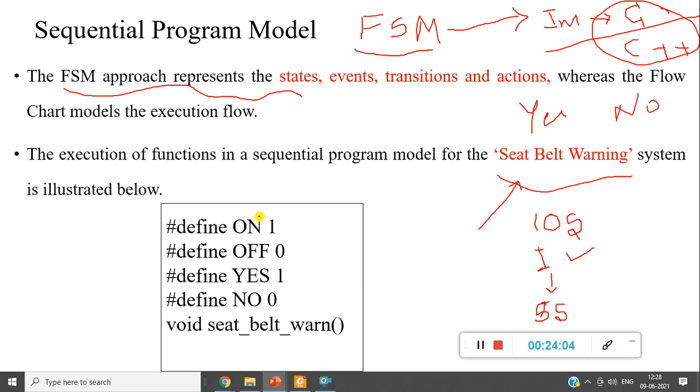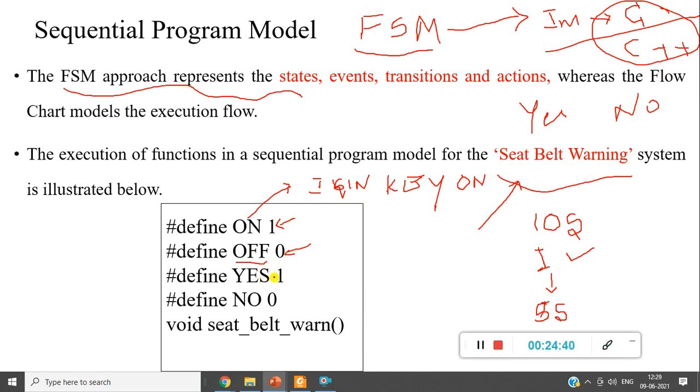Here we are trying to define this on, which indicates that the ignition key is on. I cannot write it like that in C programming. Ultimately it has to be numeric, so we define it as logic one, simply one. Now if the ignition key is off, then it is defined as 0.